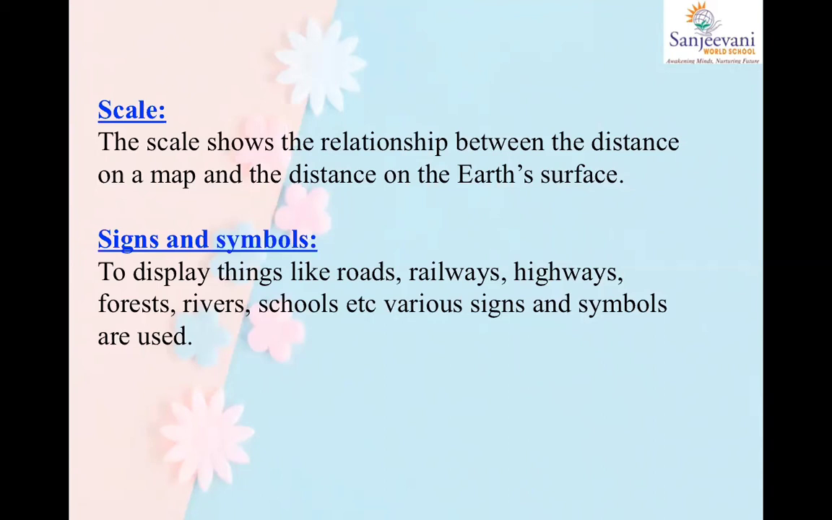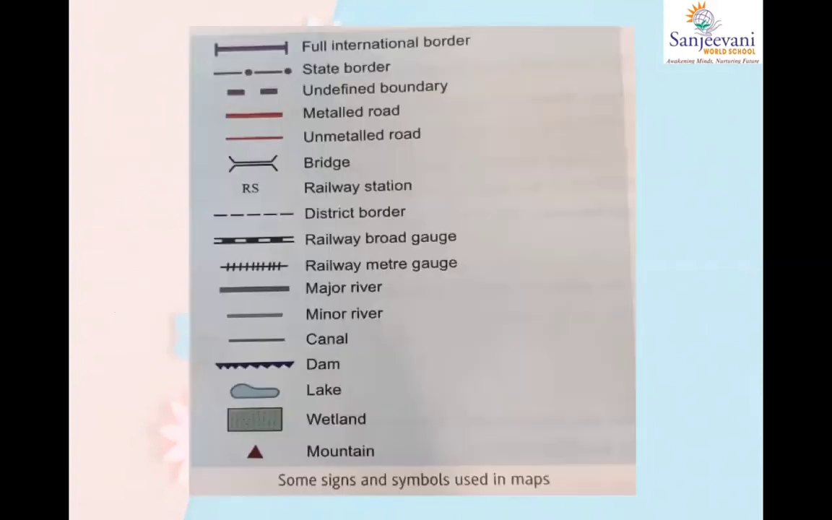Now, learning about the signs and symbols. To display things like roads, railways, highways, forests, rivers, schools, etc., various symbols are used. Yes, like if you want to show a hospital, there is a symbol to show a hospital on a map. If you see a restaurant on a GPS, they will show a fork, a spoon and a dish. So you understand that, oh, the restaurants are located here. So all these symbols are very important.